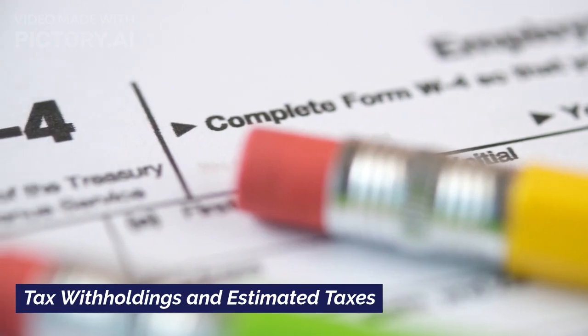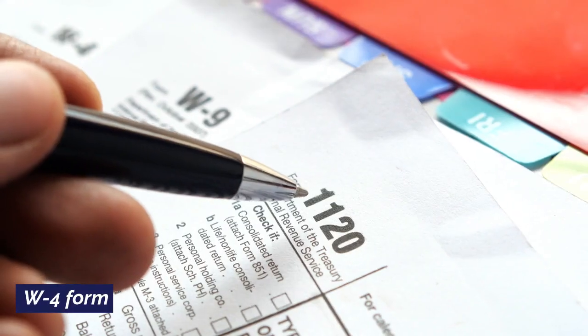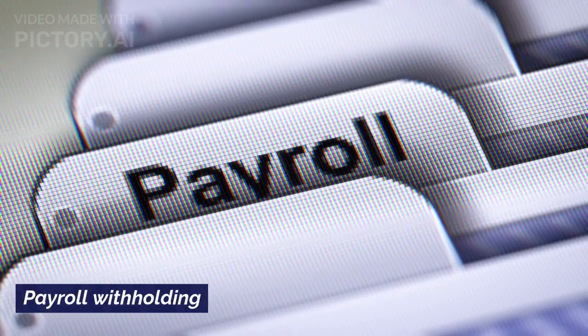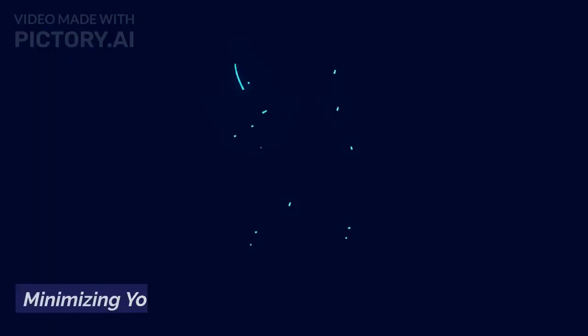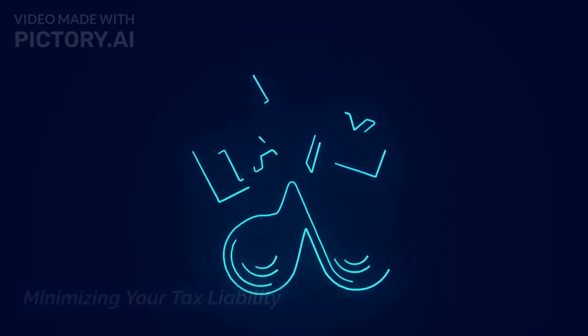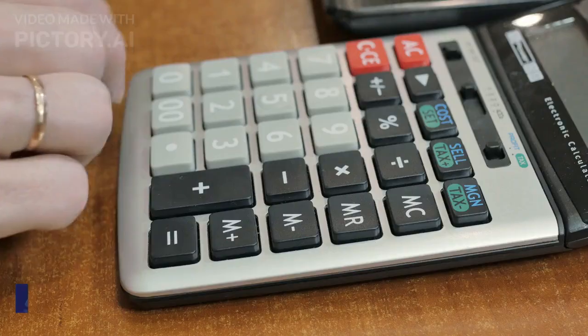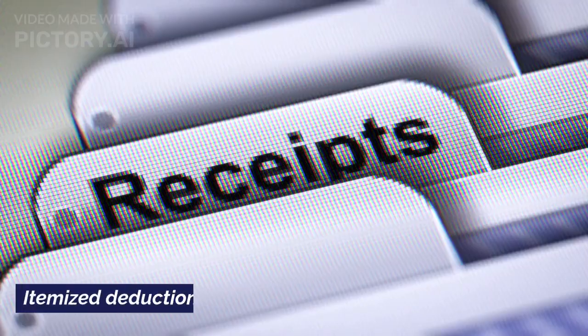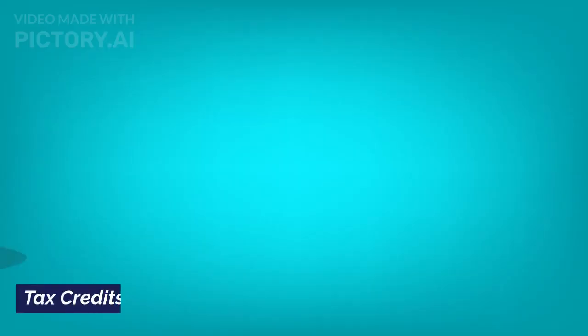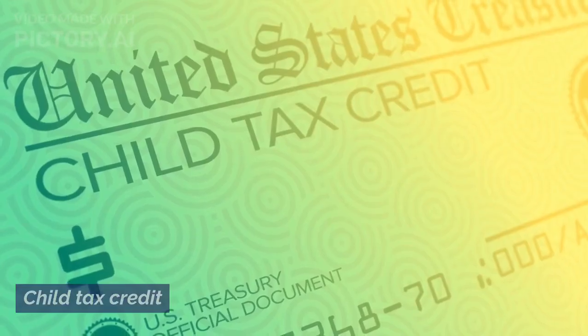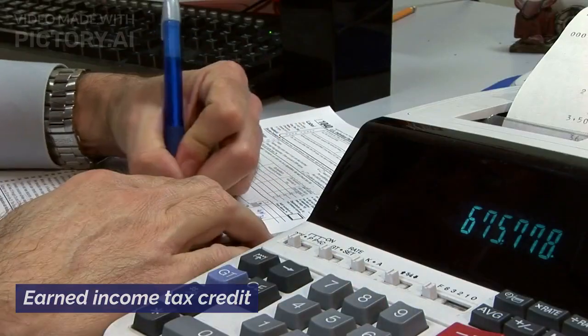Tax withholdings and estimated taxes: W-4 form, payroll withholding, quarterly estimated tax payments. Minimizing your tax liability. Tax deductions: standard deduction, itemized deductions, above-the-line deductions. Tax credits: child tax credit, earned income tax credit,